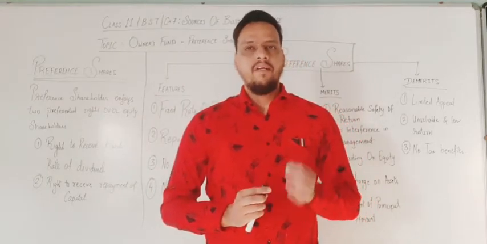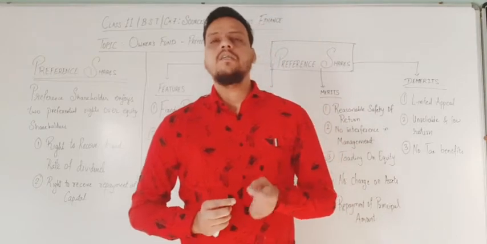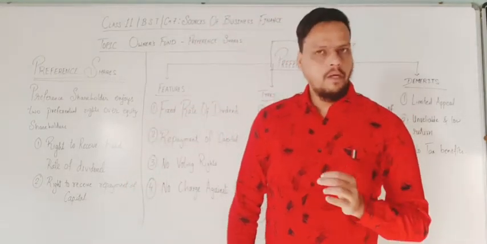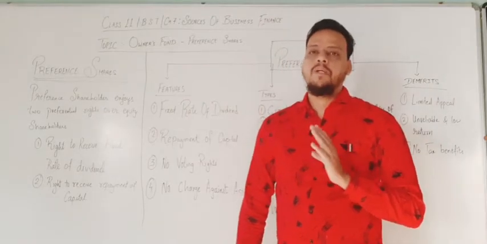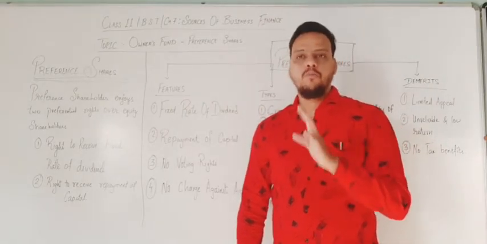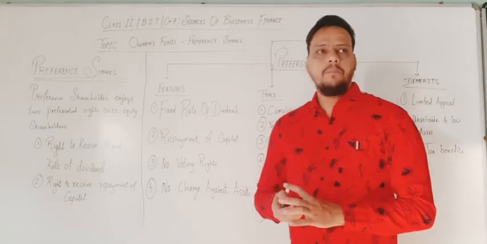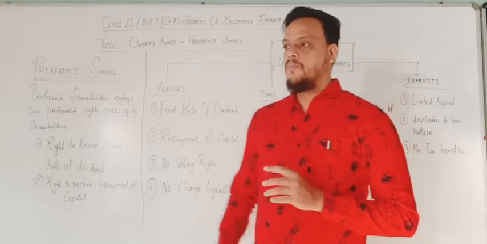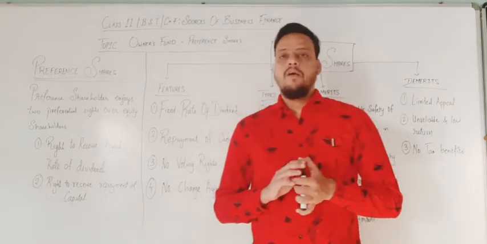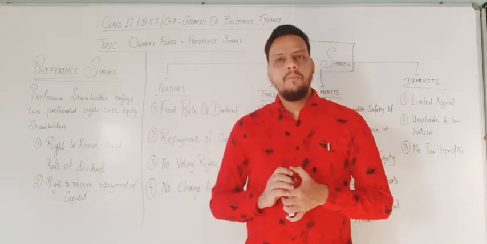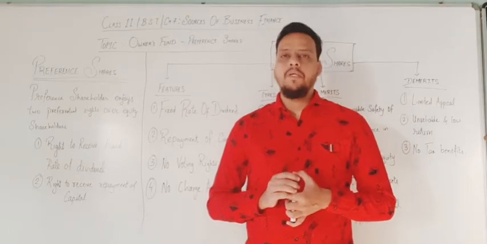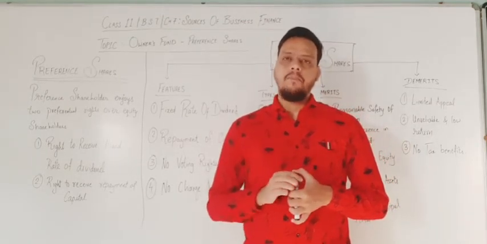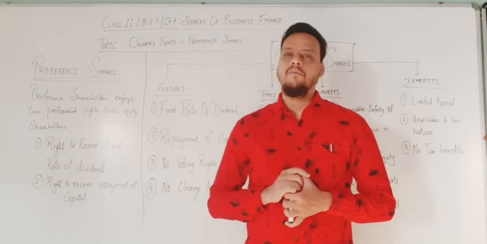Those who hold preference shares are preference shareholders. Preference shareholders do not participate in management decisions, except those related to money affected by losses or profit. They get repayment after the maturity period. Once the period is over, they get the money back along with the dividend.